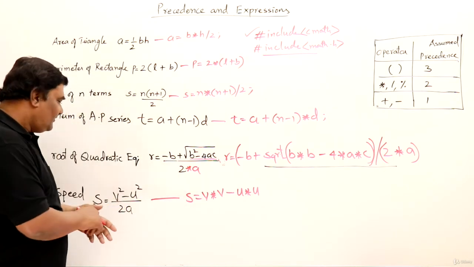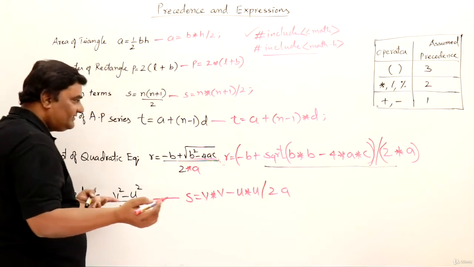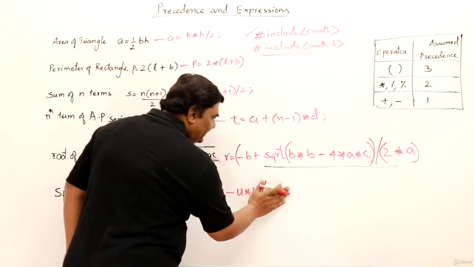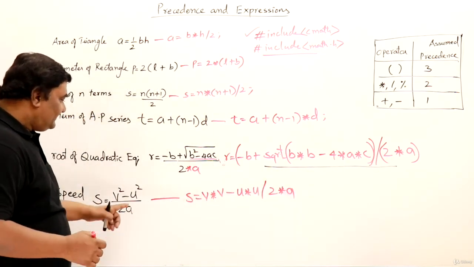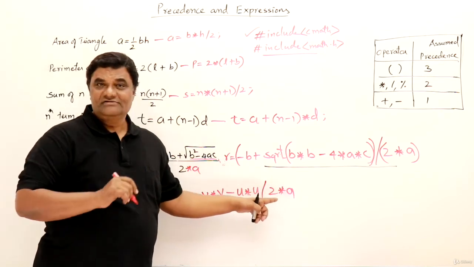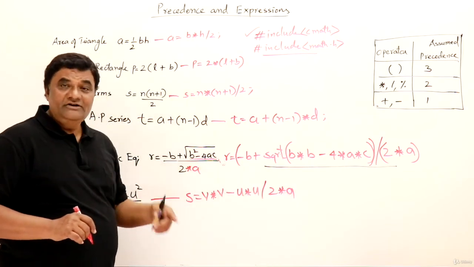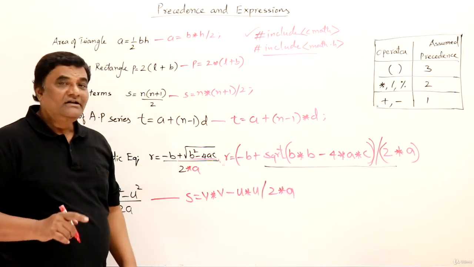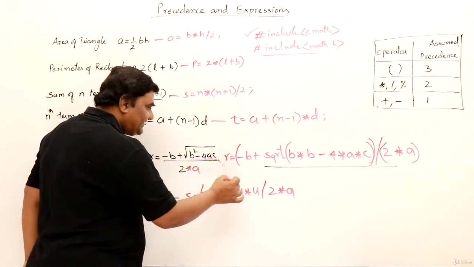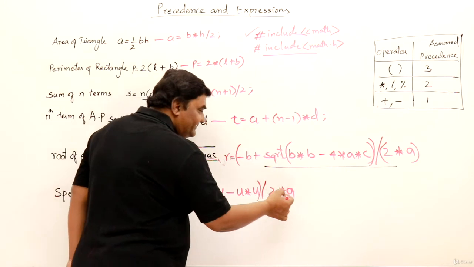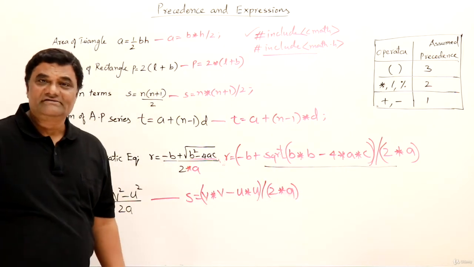Next, by 2a should be done. Again, we are at the same problem. We cannot write just 2a. We have to write 2 into a. Now we are at the same problem. What is that? This a will come in multiplication, right? This whole thing divided by 2 into a. Into a means a will come in the numerator. No, this division by 2 should be done on the entire thing. So this must be in the bracket first of all. And this is in the denominator, so this should also be in the bracket. If they are not in the bracket, then you get wrong results.